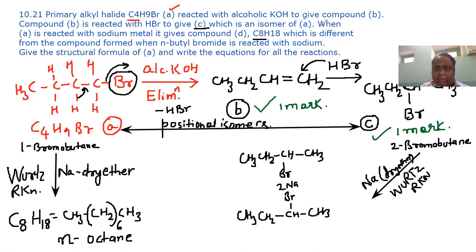In this case, the NaBr will come from these carbon atoms. As a result, the molecule formed will be like this: